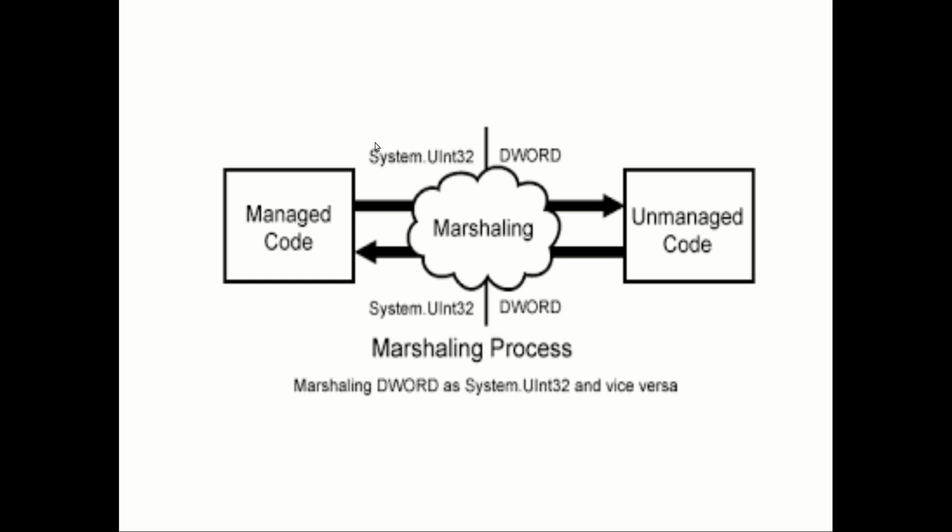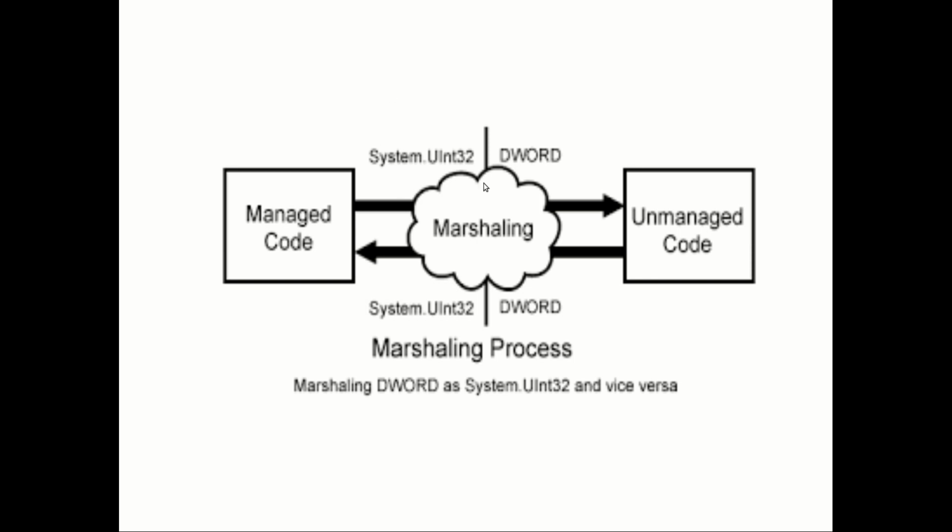So in the managed code, you may have a data type something like this. This data type may be converted into another data type in the unmanaged code as double word, right? So an unsigned integer 32-bit object can be marshaled and transferred to another environment, which is an unmanaged code environment, in the form of double word, right? The same way, from the unmanaged code, the double word can be transferred to the managed code environment as an unsigned integer 32-bit. This is what you call marshalling.